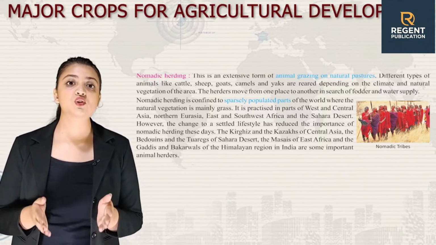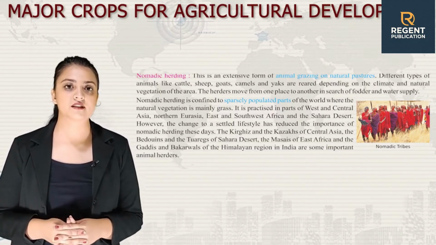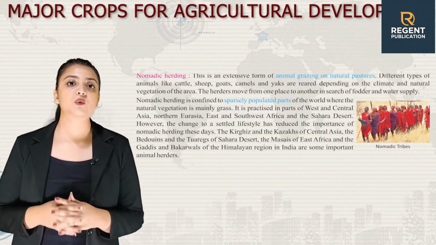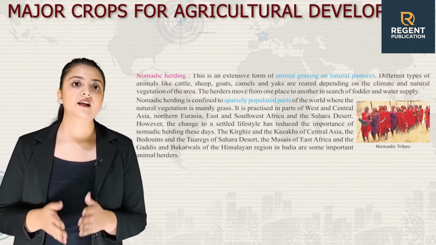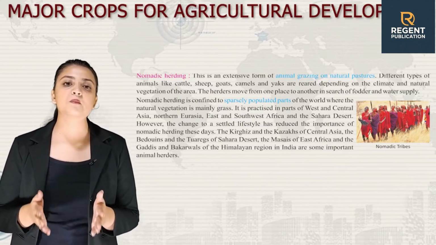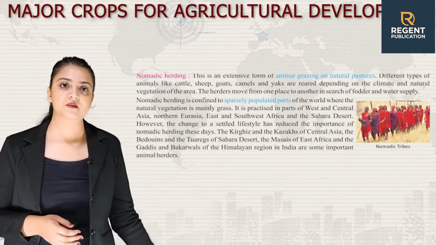However, the change to a settled lifestyle has reduced the importance of nomadic herding these days. The Kyrgyz and the Kazakhs of Central Asia, Bedouins and Tuareg of the Sahara Desert, the Maasais of East Africa and Gaddis and Bakarwals of the Himalayan region in India are some of the important animal herders. Here is an image of nomadic tribes.